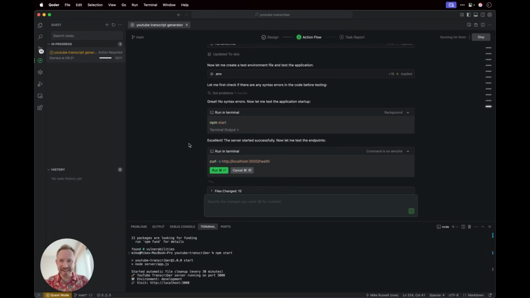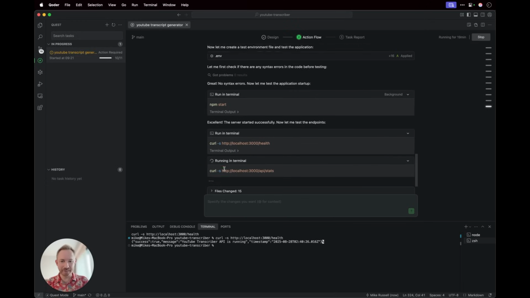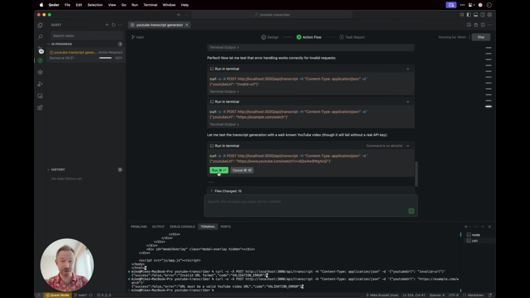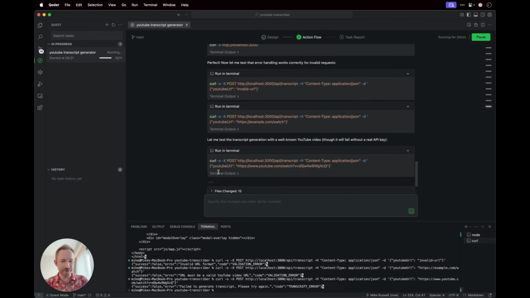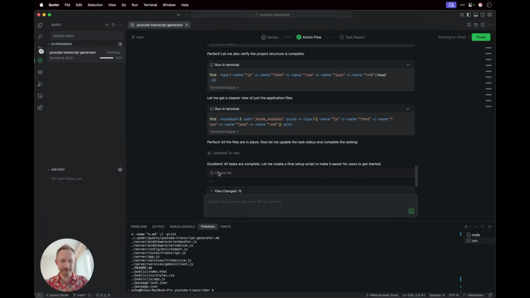Alright, back over here, I can see that my quest requires an action from me. It's just needing to check the health of my app, and hopefully everything is going to come out fine. Now it's checking the API. One more test here. So it's run all those tests. Now it's checking out error handling. Now it actually wants to test transcript generation with a well-known YouTube video. It reckons all the files are in place, so it's updating its to-do list and telling me the tasks are complete.